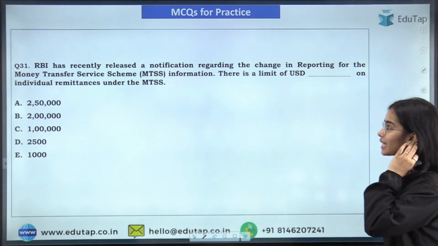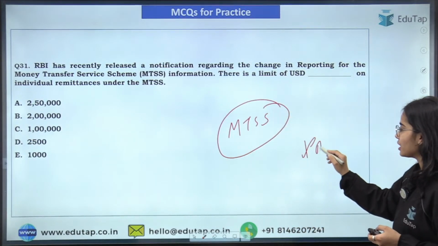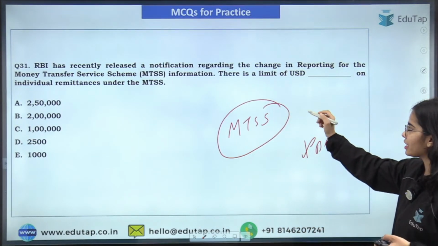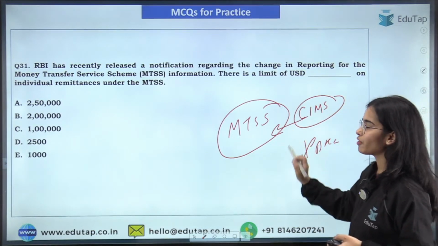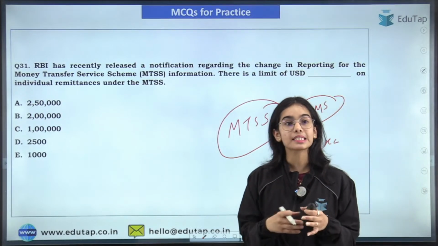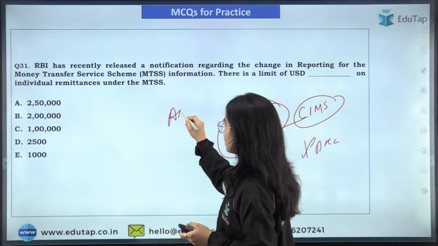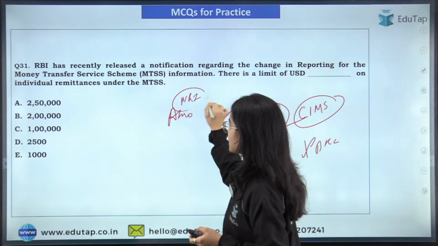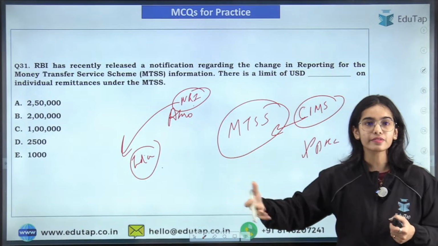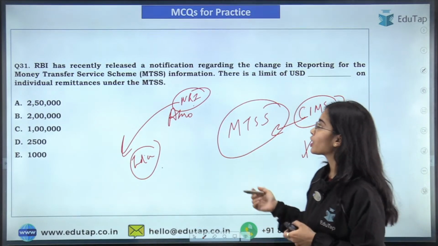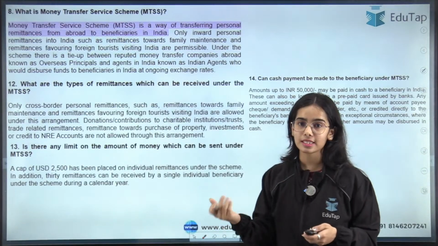Now coming to the next question, about the MTSs. For the reporting of the MTSs, before, XBRL was used, and now CIMS will be used for the reporting of the data for the MTSs. What is this MTSs? This is a scheme. This is a money transfer service scheme through which NRIs, the non-resident Indians, can remit money to India for their relatives and for their traveling purposes. Okay. So what is the limit here? The limit is US dollars 2,500. Okay. So the answer is D here.